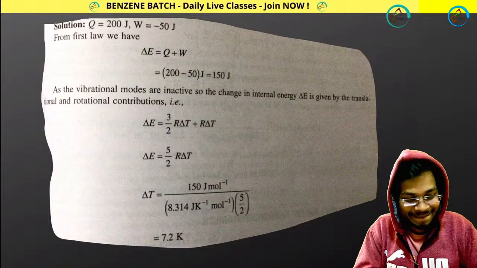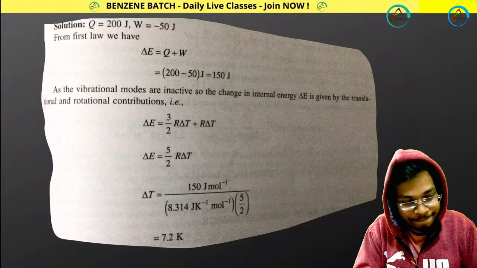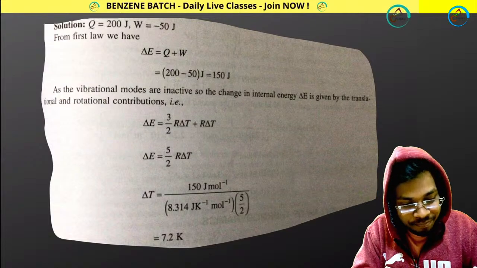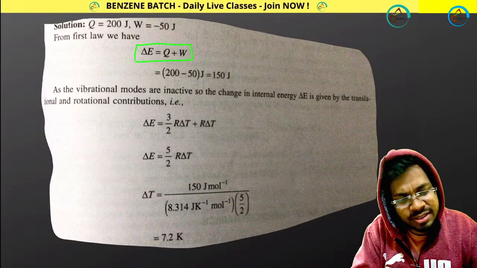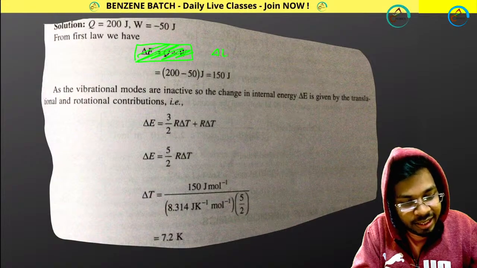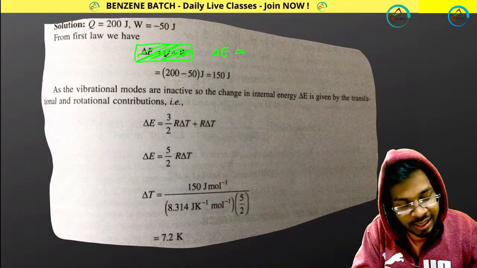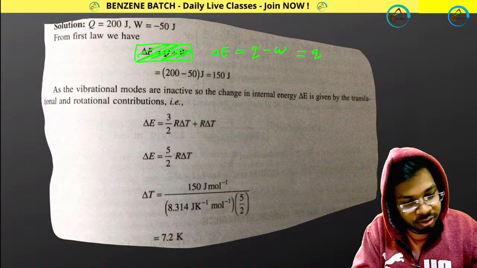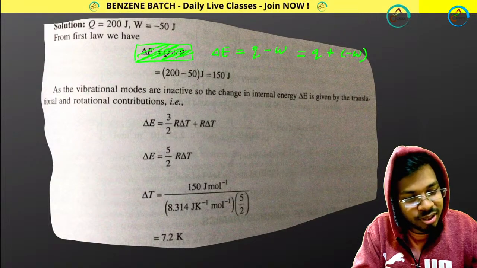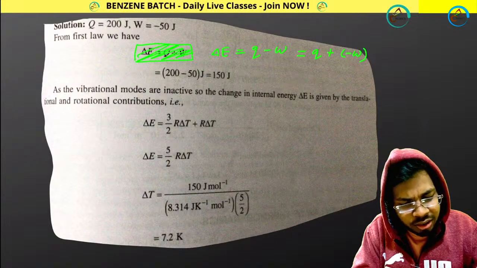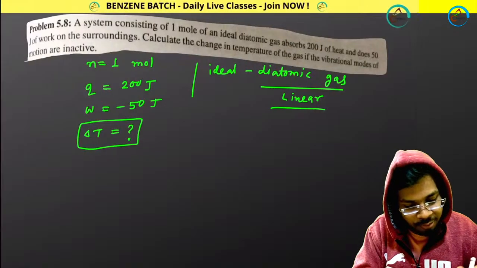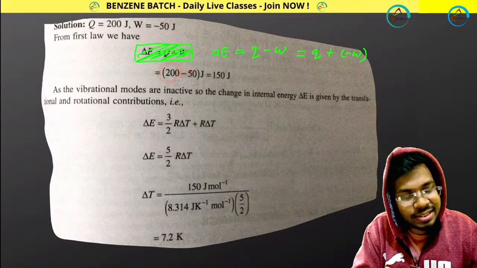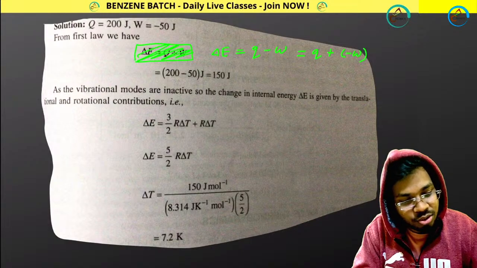Very simple thing. From the first law of thermodynamics, forget about this expression. I am writing delta E equals Q minus W, or I can write Q plus minus W in this way. And here it is already written that work done is negative. I have told you work done is negative, that means I am putting just the normal value, 200 minus 15. That's why.